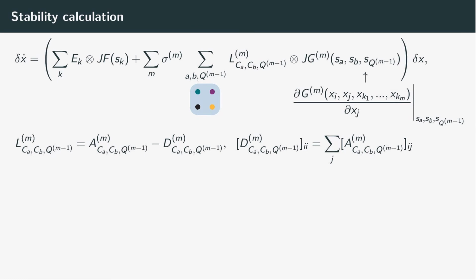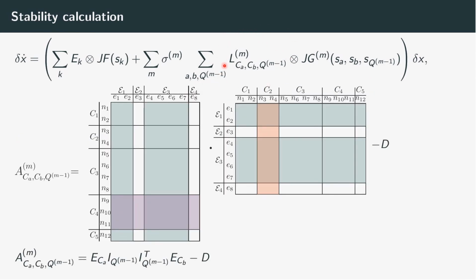Finally, I will discuss the stability of cluster synchronization patterns, as it determines whether those patterns can be observed in experiments or natural systems. The stability of the system is encoded in this variational equation, where we can sum over all the possible synchronization patterns on individual hyperedges, and the same pattern corresponds to equal elements in the full Jacobian. The projected Laplacian matrix L encodes the interactions on the hyperedges with the same pattern of synchronization. It can be calculated using the adjacency matrix projections. In turn, those projections can be obtained by selecting rows and columns of incidence matrices.